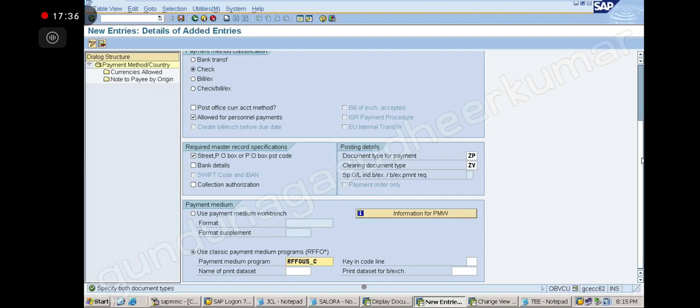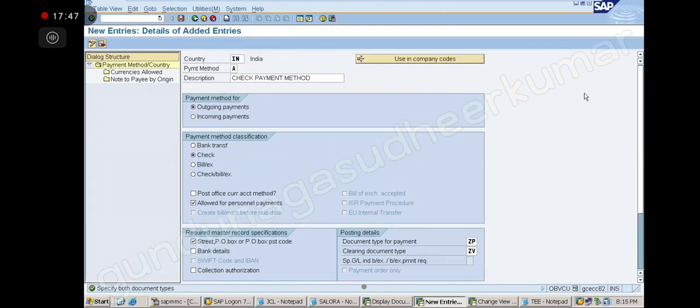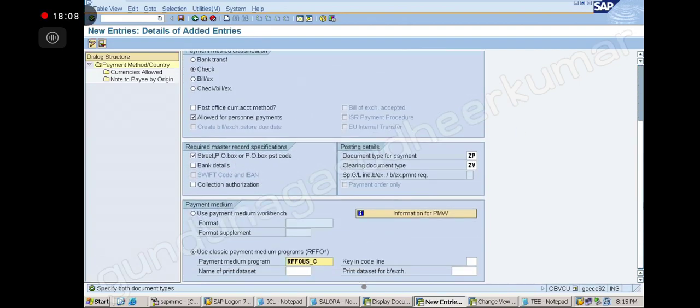Hello, sir. If we want to create another payment method, at that time we need to assign another document type also, sir. That is okay. You can have the same document type, but the payment method name will be different. Other parameters will be different. Okay, sir. Thank you. So here if it is a bank transfer, B, I will select bank transfer. Okay, sir. But the document type is the same, correct? Yes, throughout the APP process.